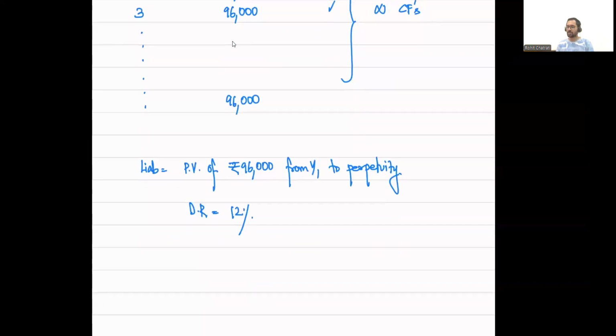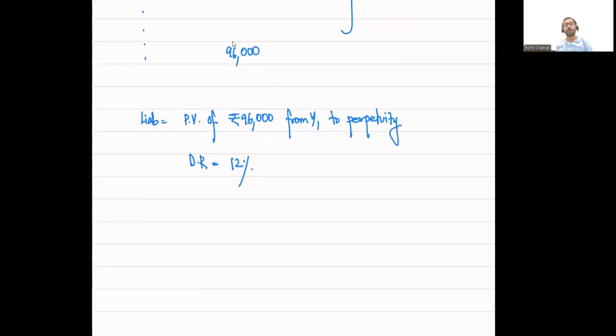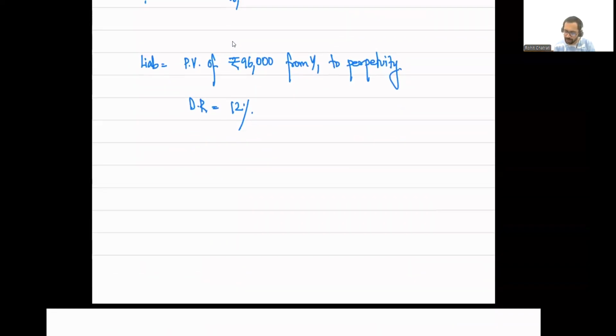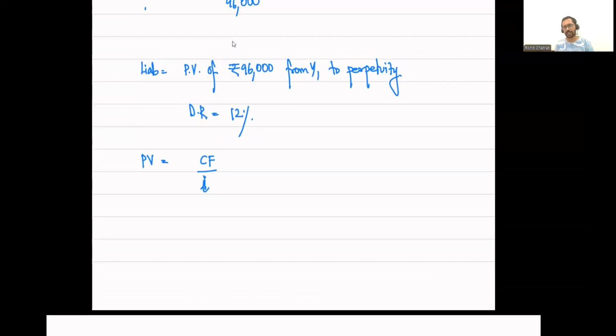Now the question is, how do we calculate the present value of perpetual cash flows? If you remember, the present value of perpetual cash flows is calculated by the formula cash flow divided by interest rate. You might have learned it in your basics of FM.